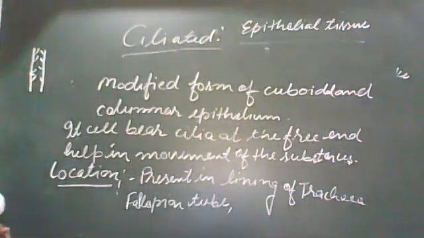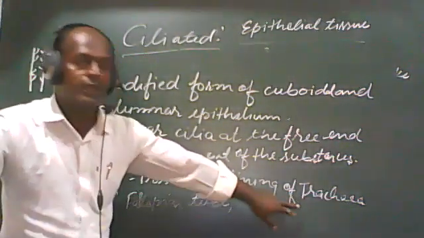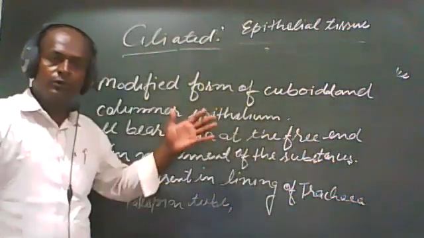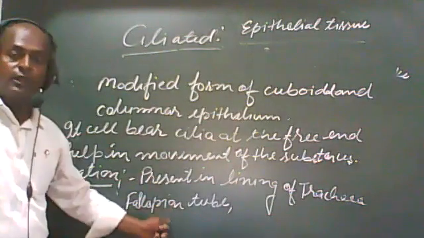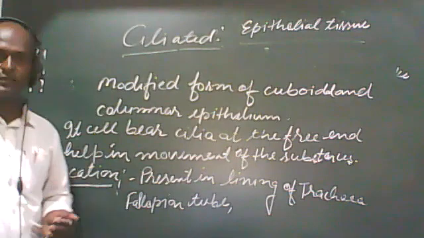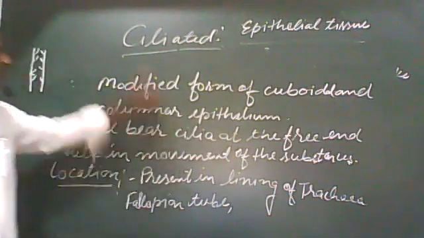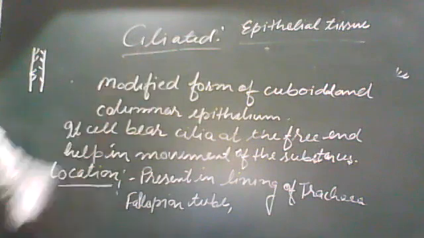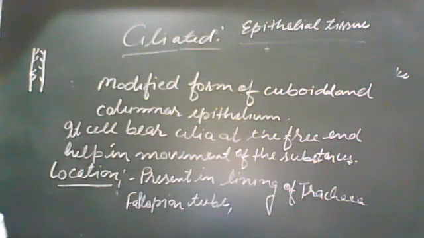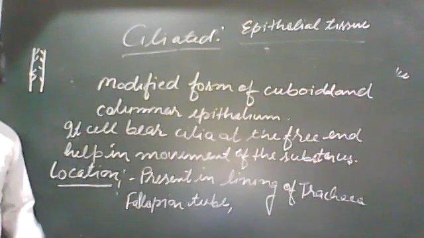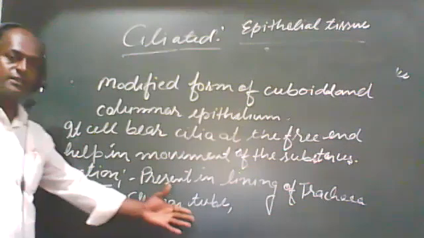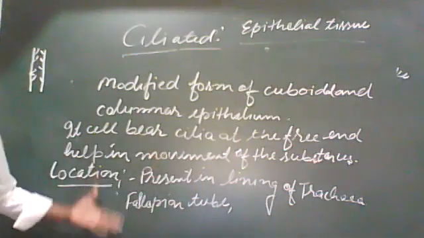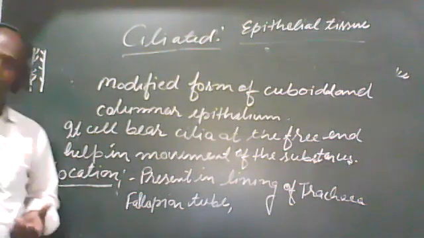Then once again we will revise the function of ciliated epithelium. If it is present in the trachea, then it will be helpful in movement in a unidirectional portion. If it is present in the fallopian tube, then it will be helpful in the movement of the ovum. Okay, students, this is the reason that it is called ciliated epithelial tissue. It is also present in the lungs, in the bronchus portion, in the nasal passage, and in kidney tubules also.